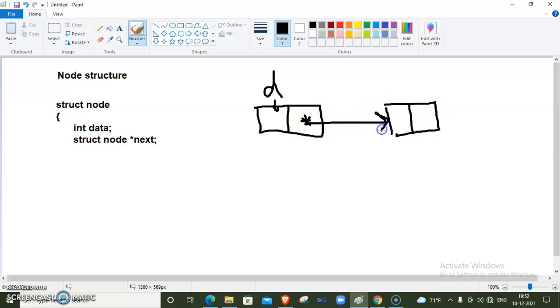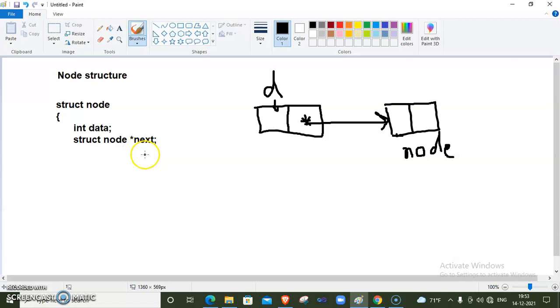What I mean to say is, I need to store the address of another node, so I need to declare a pointer of node type. If I want to store the address of an integer variable, then I need to declare an integer pointer. Here I want to store the address of another node, so I need to declare a pointer of node type. I am not declaring an integer pointer, character pointer or float pointer, because I don't want to store any integer variable's address here.